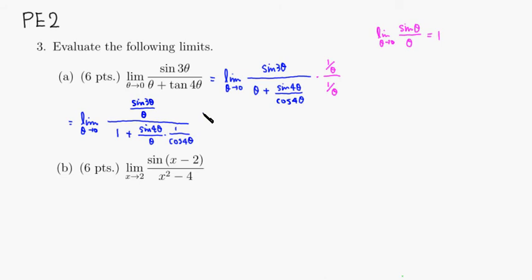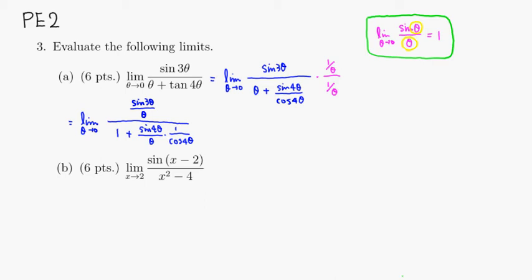In order to apply this limit, we need to make sure that the denominator and the expression inside the sine are exactly the same thing, and that expression also has to go to 0.